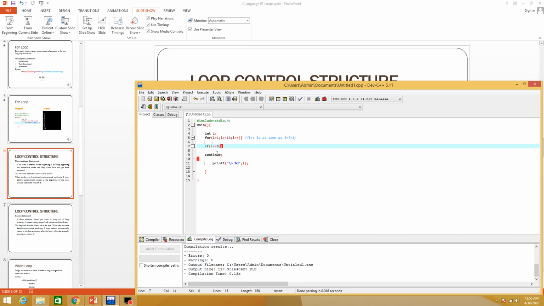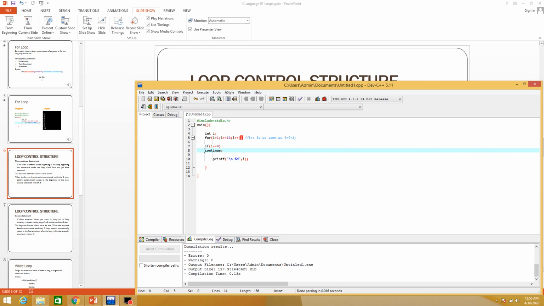If it contains more than one statement, for example a continue statement, break statement, or printf statement, then you must give the brackets. In this case we have only a single statement, therefore we do not need to give brackets.